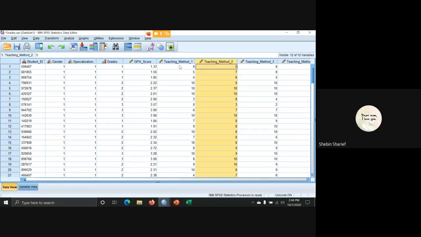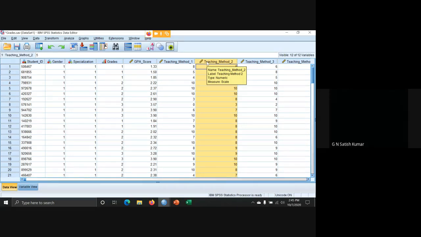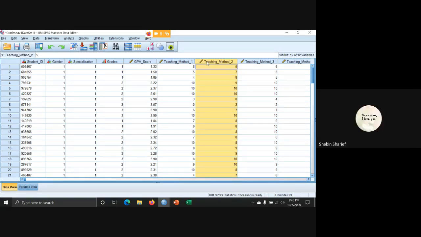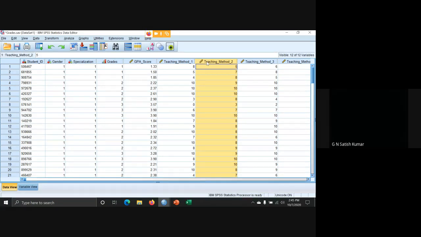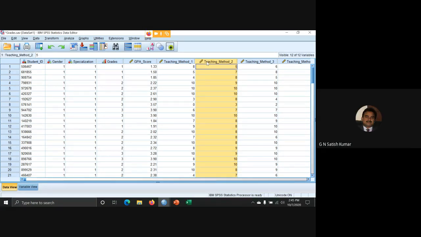We are concluding that the standard deviation in teaching method 2 is reducing. Even though it is not the best, because it is 1.67, still more than 1. It should come less than 1. Then we say that the method is an excellent method. That is the objective of research. What we are saying is how much is the diversification in the group. The diversification in the group should not be very huge.